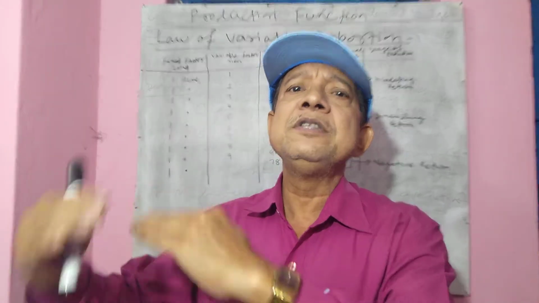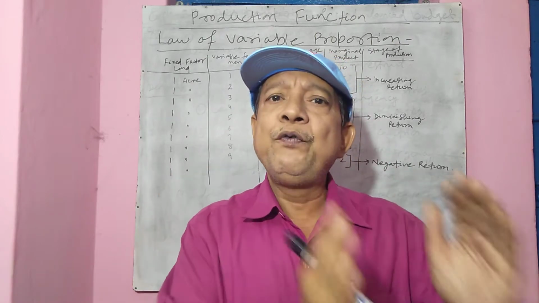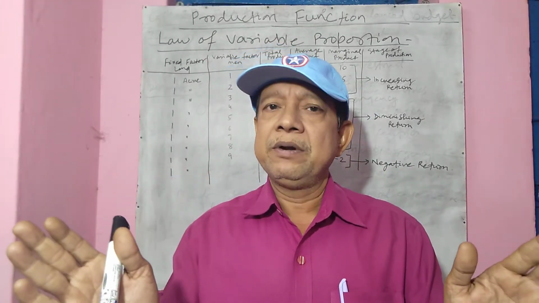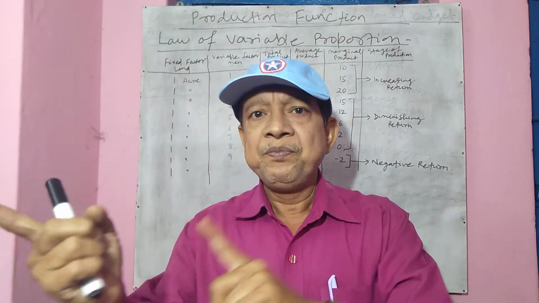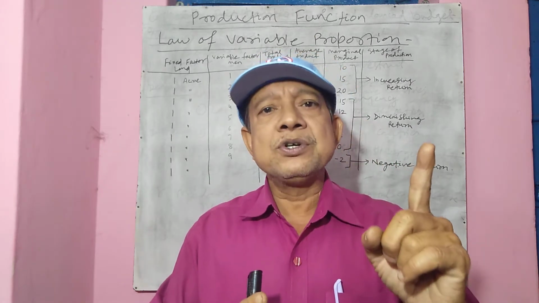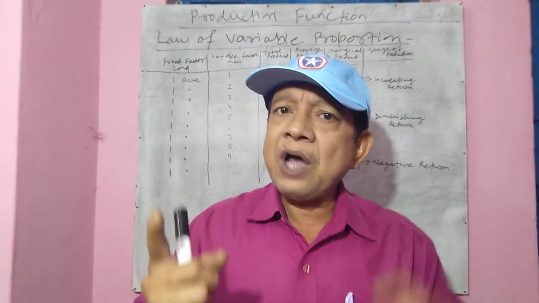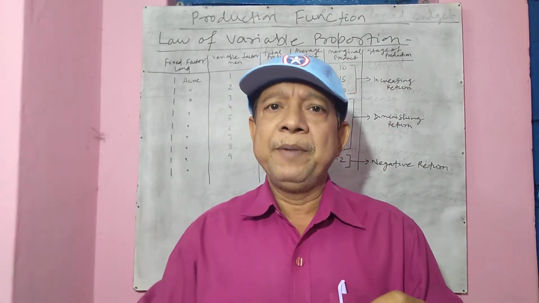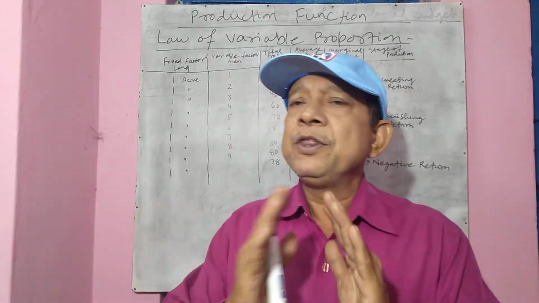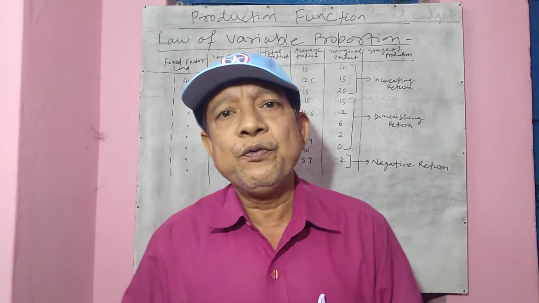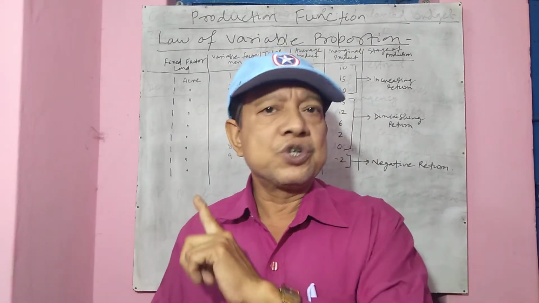So if you go on increasing the variable cost, keeping the fixed cost constant, what will happen? The ratio, the proportion between fixed and variable, will change every year. In the first year, if I give one fixed cost and one variable cost, the ratio is 1:1. In the second year, if I keep the fixed cost constant at 1 and variable cost at 2, then the ratio is 1:2. In the third year, if I employ 3 variable costs, then the ratio is 1:3. So at every point of time the variable cost changes, and so the ratio between the fixed cost and variable cost changes. Therefore, it is called the law of variable proportion, right?